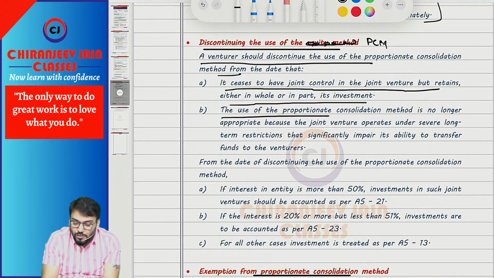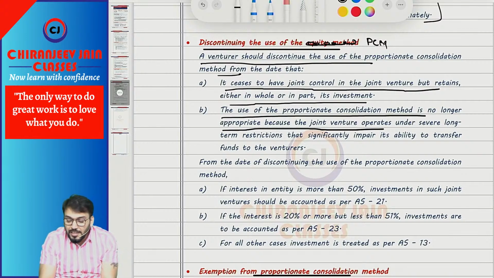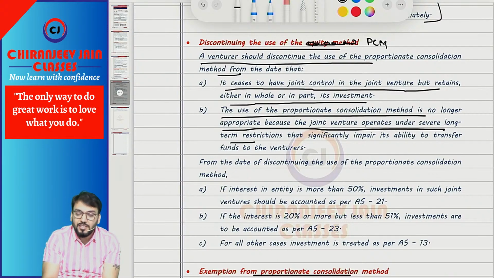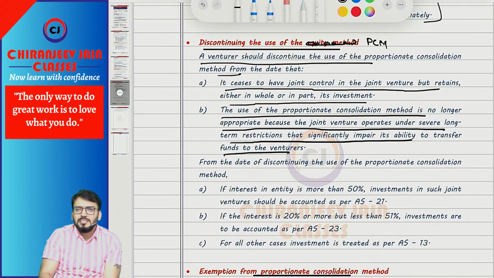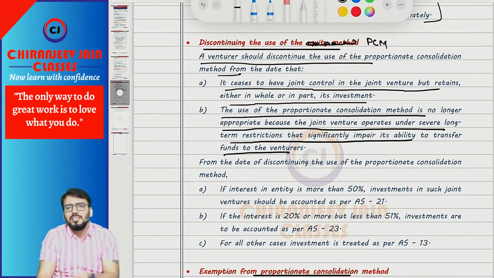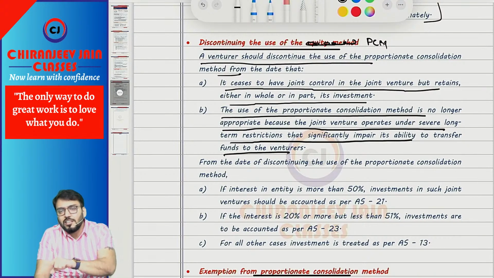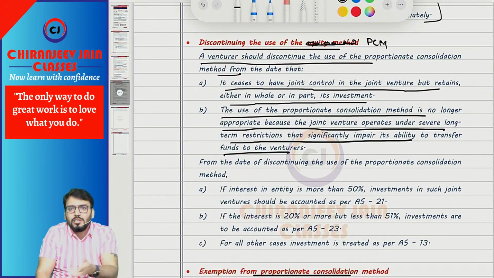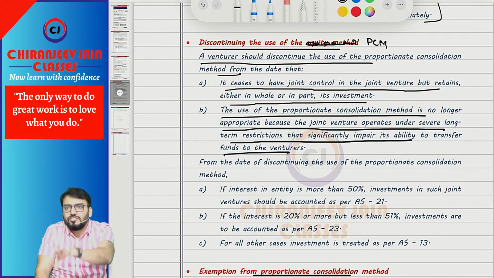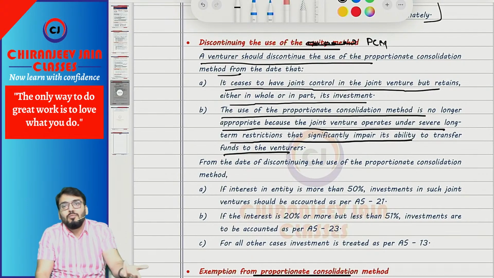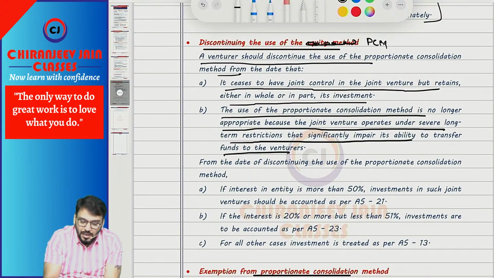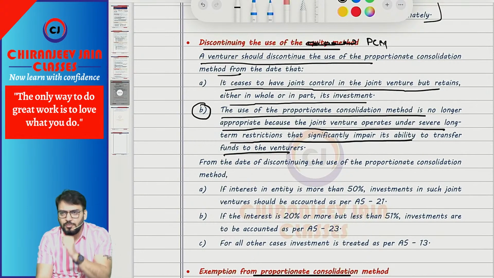Or the use of the proportionate consolidation method is no longer appropriate because the joint venture operates under some severe long-term restriction that significantly impairs its ability to transfer funds to the venturer. There may be some long-term restriction due to a legal requirement that the joint venture cannot transfer funds to its investor, for example a restriction by the government. So there is no economic benefit. If there is no benefit, then why consolidate? No consolidation. Understood. This is a special point, a very rare situation.